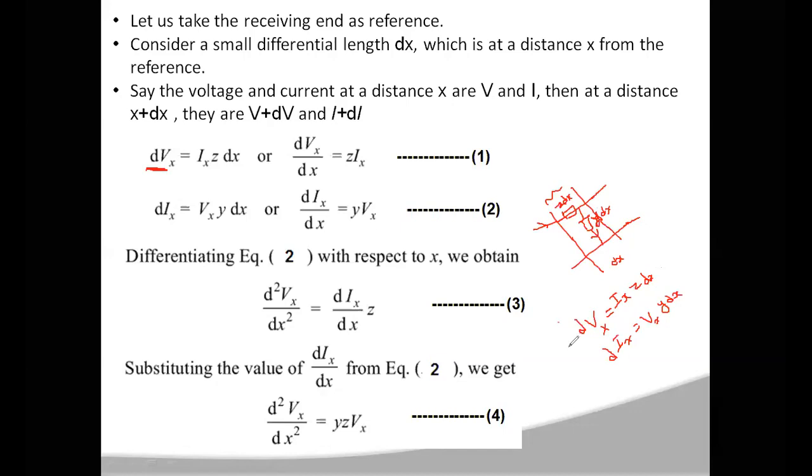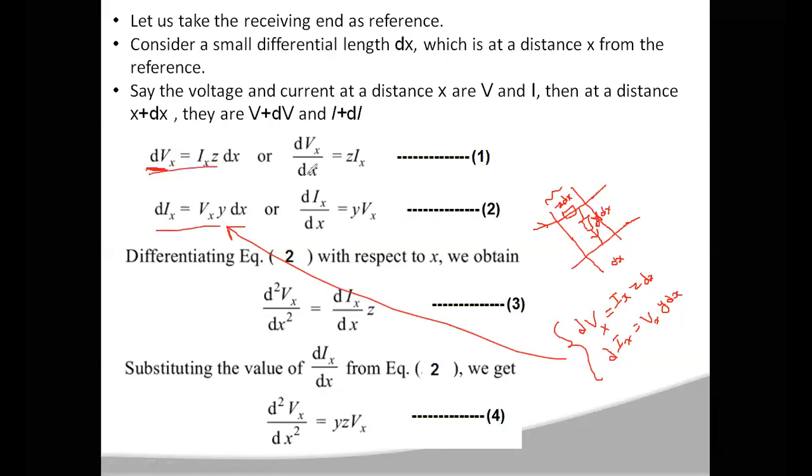Okay, so these are the two equations which we are writing here. dVx is the voltage across the differential length dx. dVx is equal to the current flowing through it, which is Ix, times the impedance, which is Z dx. And dIx will be the voltage into admittance, where Vx is the voltage at the differential length dx, and Y dx is the admittance. Okay.